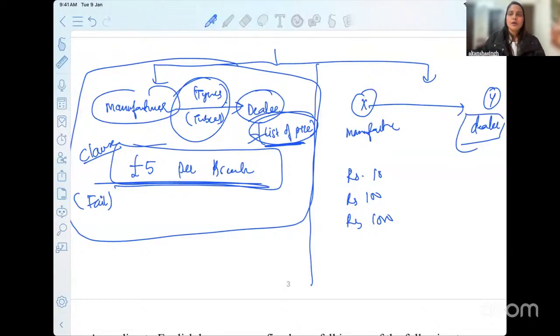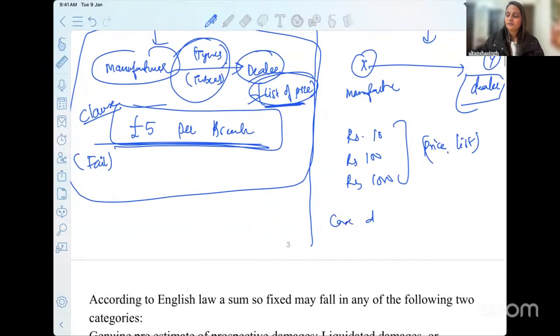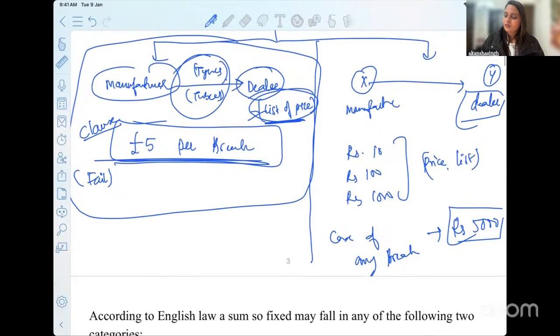that whoever is interested to buy these parts will come to you, and you have to do what? You again have to stick to this price list given by us. And in case of any breach, what will happen? We will ask you to pay us rupees 5,000. Now, what do you think this amount will be called?